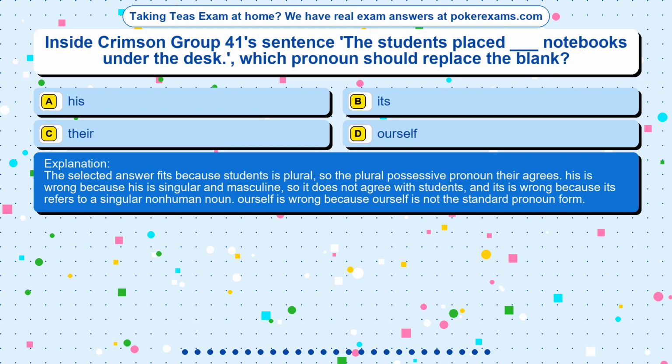The selected answer fits because students is plural, so the plural possessive pronoun their agrees. His is wrong because his is singular and masculine, so it does not agree with students, and its is wrong because it refers to a singular non-human noun. Ourself is wrong because ourself is not the standard pronoun form.